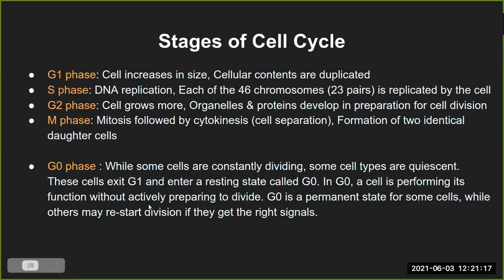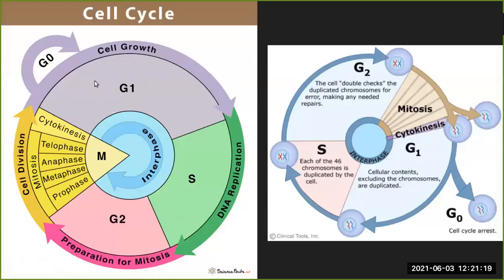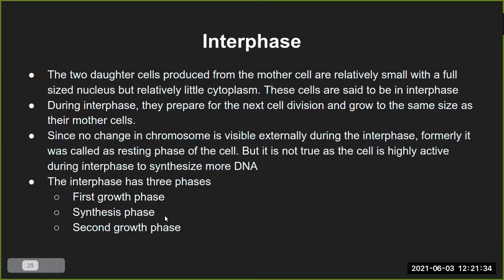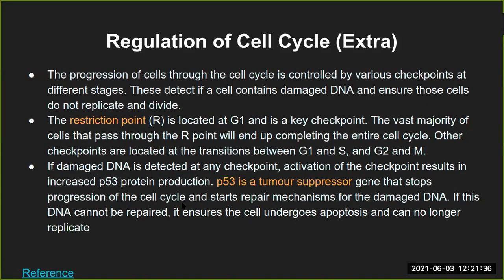That means if I go back to the diagram, after G1 is done, at the start there will be one, in between G1 and S there will be one, from S to G2 there will be one, and from G2 to M there will be one. So there will always be a checkpoint for these cell cycle phases. Now, who exactly does this check?